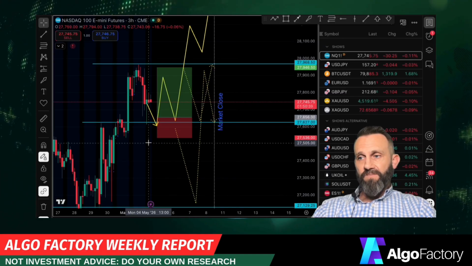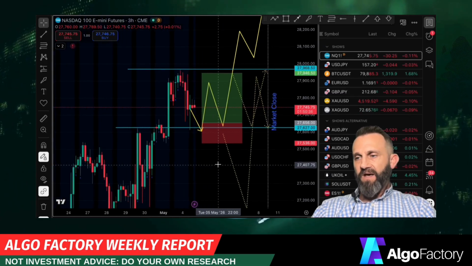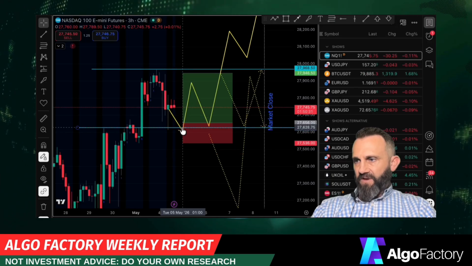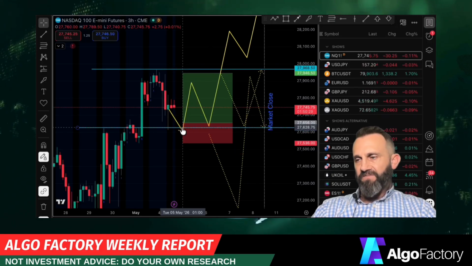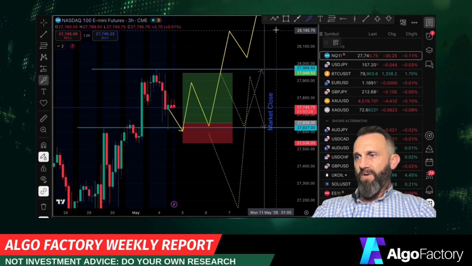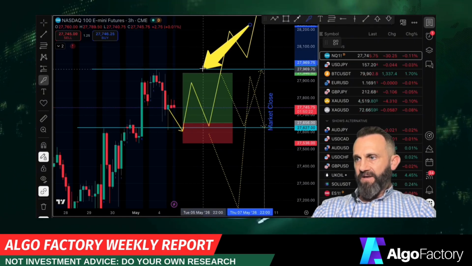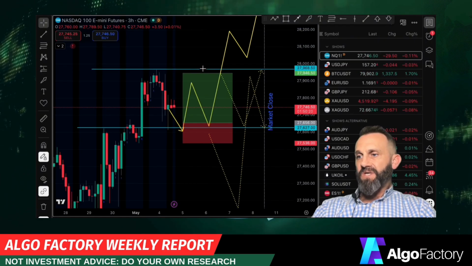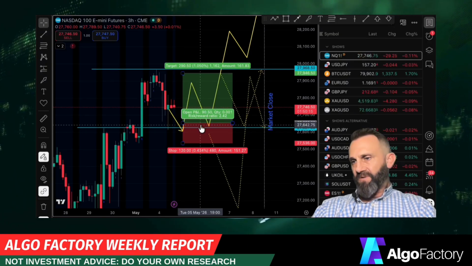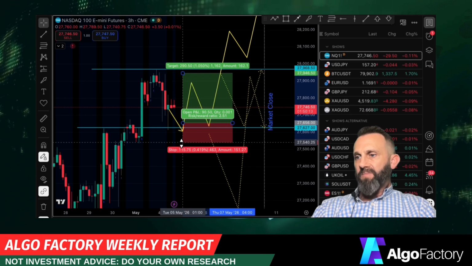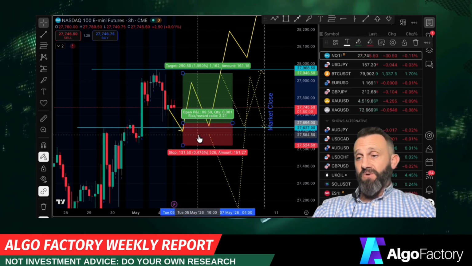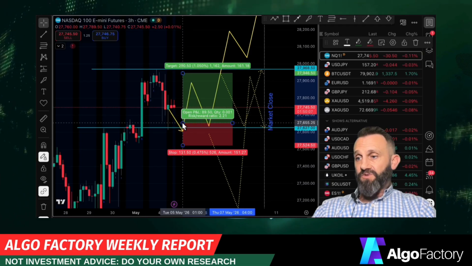And as a matter of fact, the algos have it doing it for me in the next 24 hours, maybe even sooner. If price goes down to roughly that level, what I might consider doing is grabbing a long once it flips roughly around this 27,630, 650 area. And I would be out before this prior all-time high from last week, which again is 27,969. I might take a long right there. This is a 2.4 to 1 just based on the way this is. It could be way better, but even with a generous stop loss, you're looking at pulling out at least twice as much money as you put in if you were to win and stay in, right?